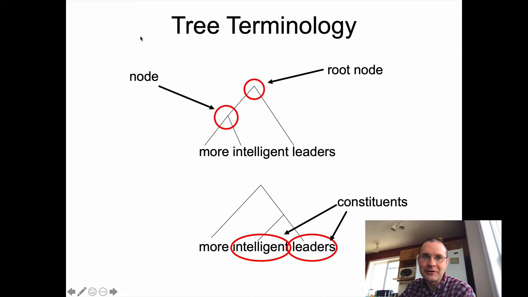It's a little bit different from root as we thought about it in morphology. Sometimes you'll also hear syntacticians talk about mother nodes and daughter nodes, where mothers are higher up in the hierarchy than the daughter nodes are. But you can use these terms as you wish as we go through this, and I will probably use them myself.